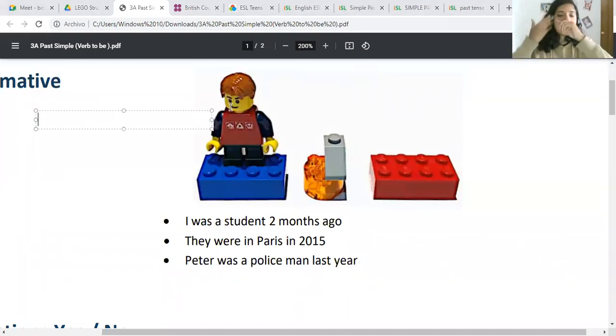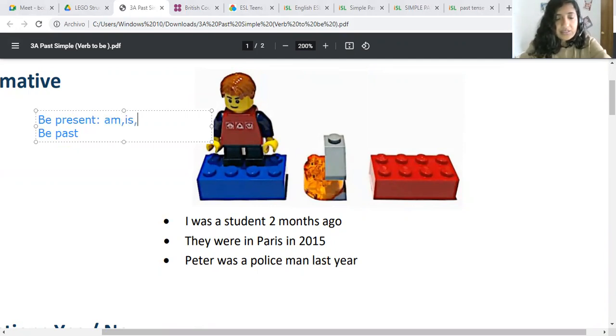Now, an important thing before we continue, and I'm going to put it here in the corner, is that we have two forms for the verb be in past. Yes, we know that in present, and I'm going to put it before, be in present, we have these forms, am, is, are. Okay, in past, which ones do we have? We have was and were.